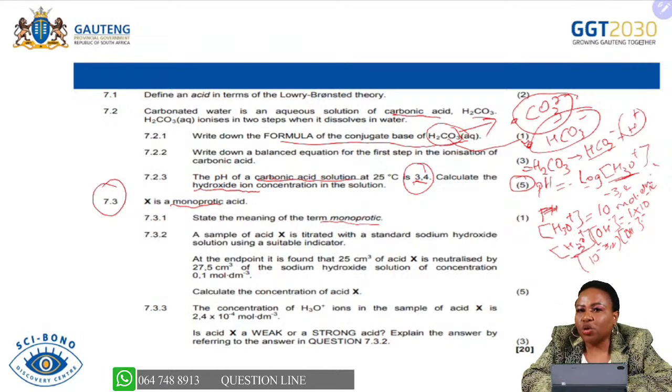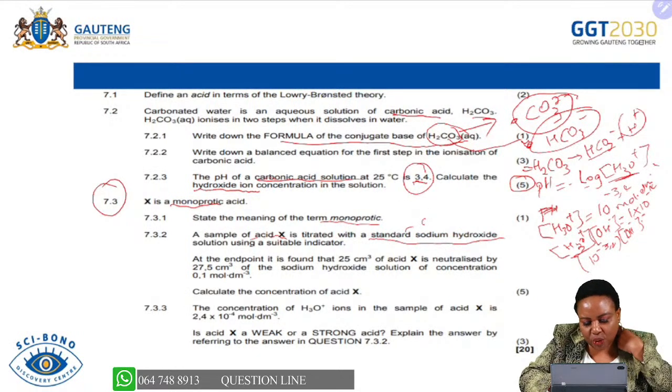So we are told that acid X, which is an unknown acid, is a monoprotic acid, meaning that it can only donate 1 proton. A sample of acid X is titrated with a standard sodium hydroxide solution using a suitable indicator. So immediately when they say standard sodium hydroxide solution, they are already telling us that they are going to give us the concentration of that sodium hydroxide solution.